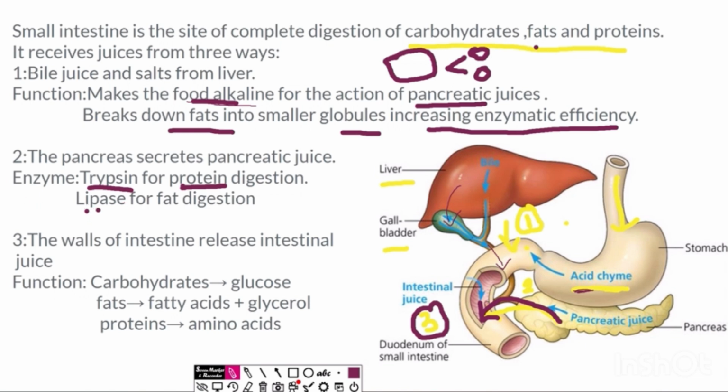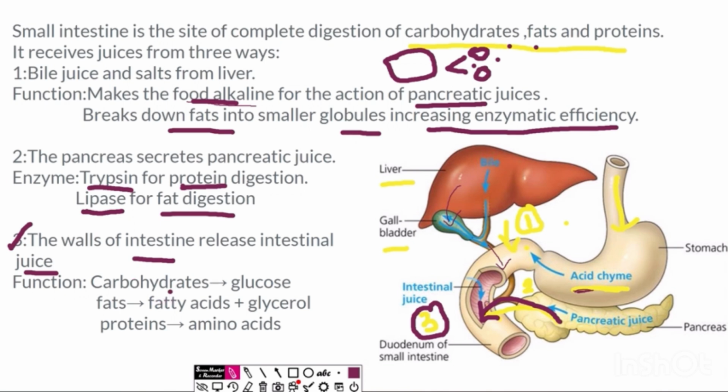Second, it releases lipase. Lipase helps in fat digestion. Now these smaller fat molecules are acted upon by lipase, which breaks them further into fatty acids. Then the third secretion which we have is from the walls of the intestine itself. The intestine also releases some intestinal juice, and this intestinal juice again has three functions.